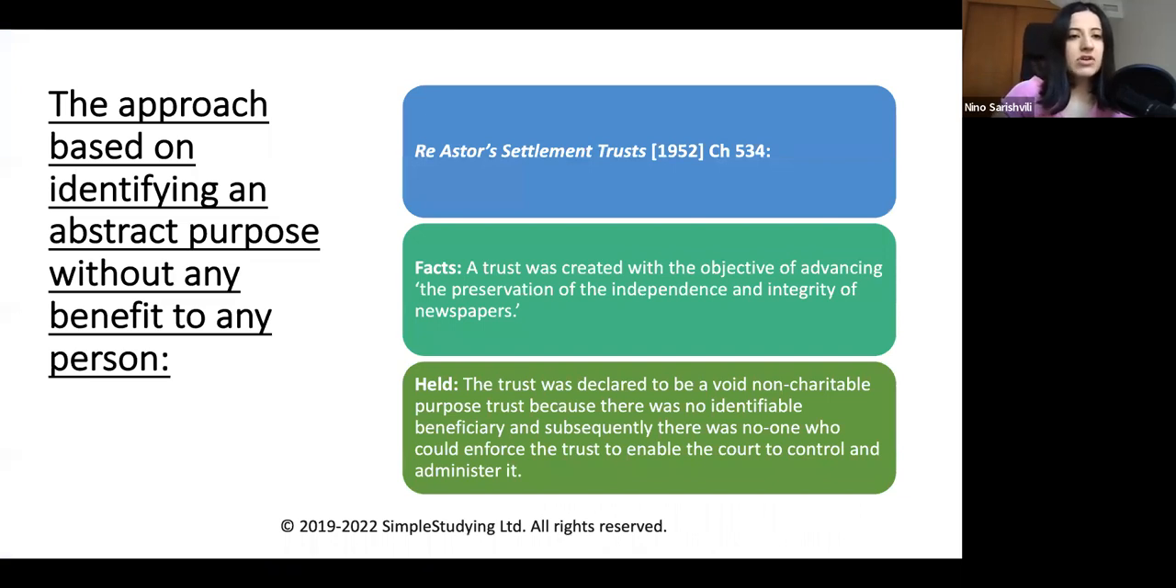The approach based on identifying an abstract purpose without any benefit to any person.